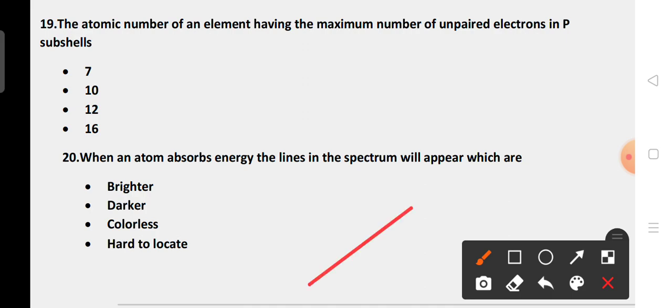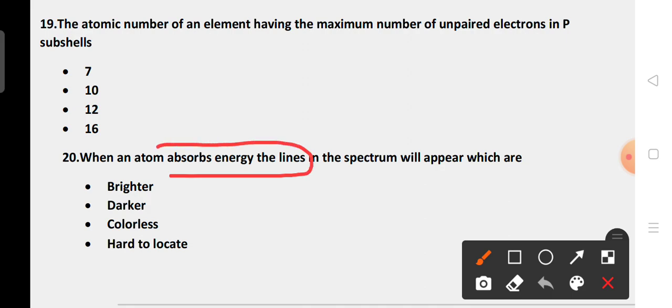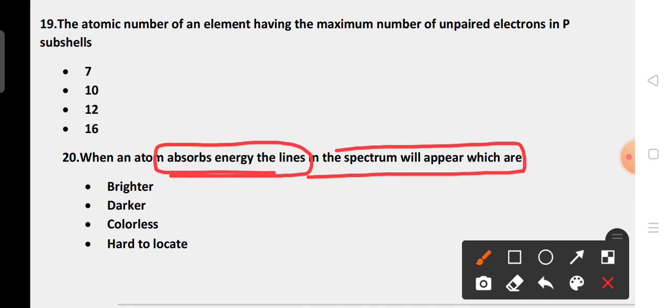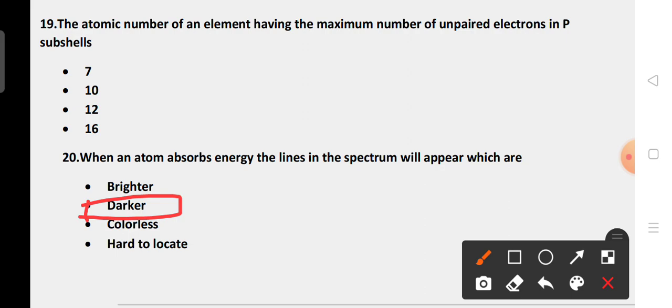When an atom absorbs energy, the lines in the spectrum will appear in which color? When an atom absorbs energy, it moves to a higher energy level. Option A, brighter. Option B, darker. Option C, colorless. Option D, hard to locate. The correct answer is darker. Option B is the right answer.